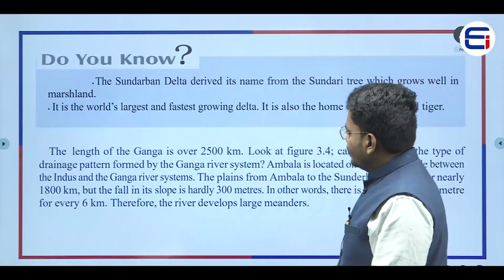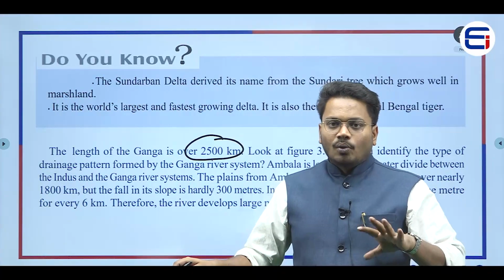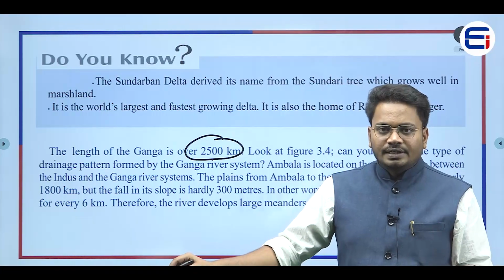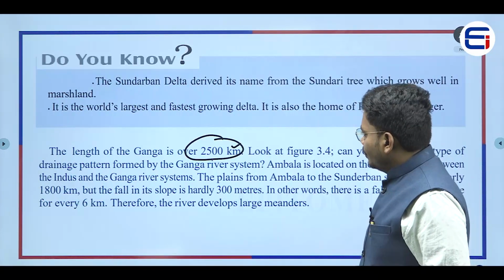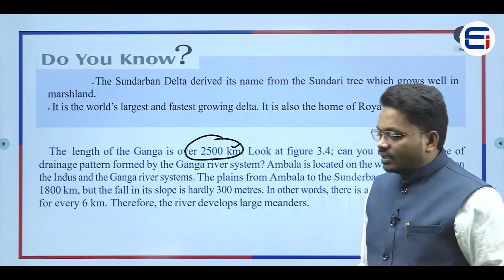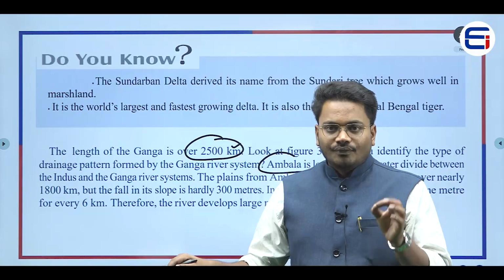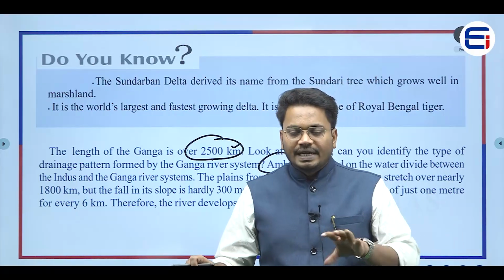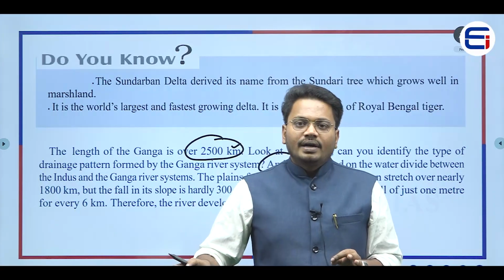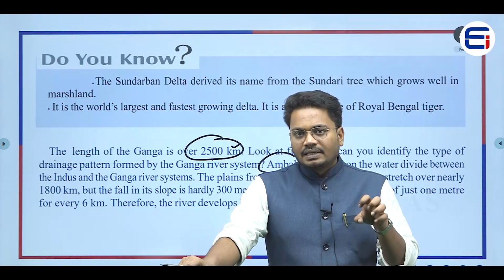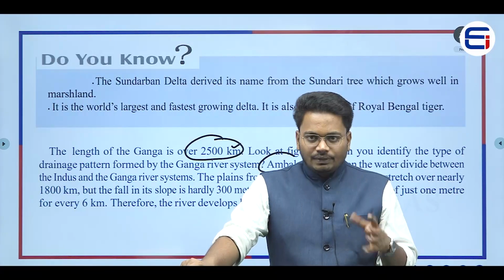and is very good for agriculture. Now if you see the length of the Ganga, the Ganga has a length of 2500 kilometers. Now what was the length of the Indus river? 2900 kilometers. The Ganga river has 2500 kilometers, right? Now on this Ganga river, there is a place called Ambala, right? This Ambala is a place which acts as a water divide between the Indus River and the Ganga River. Now, what is meant by water divide? A water divide is nothing but a high raised mountain or high raised upland or high raised plateau, whatever it might be, right?